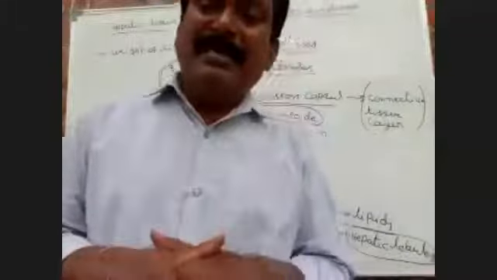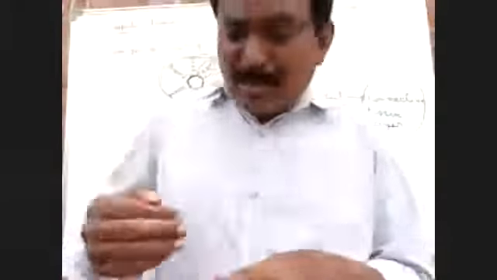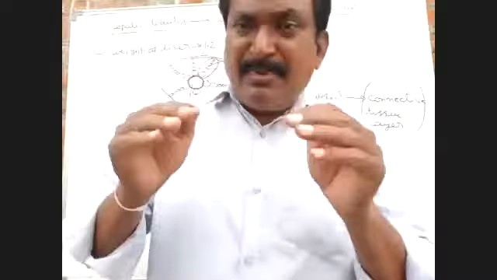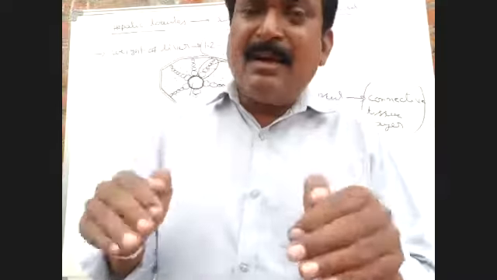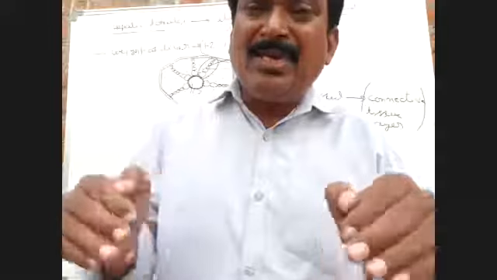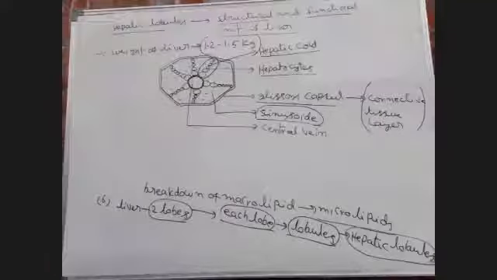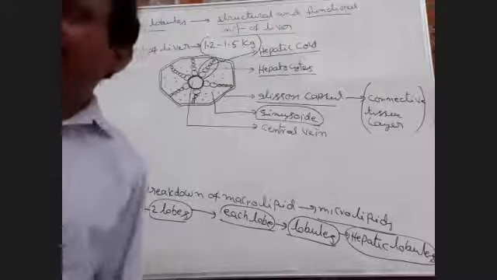So just below the diaphragm in the right side of the abdominal cavity, that is the location of liver. Okay, right. So this is over the detailed account of liver.